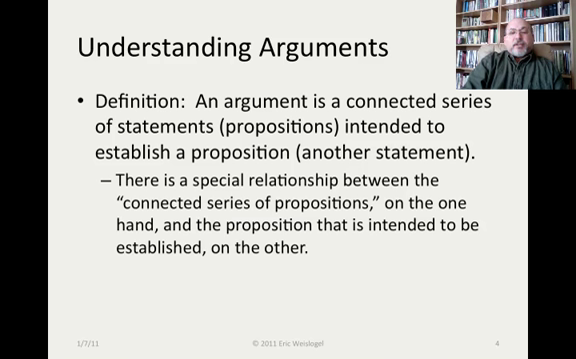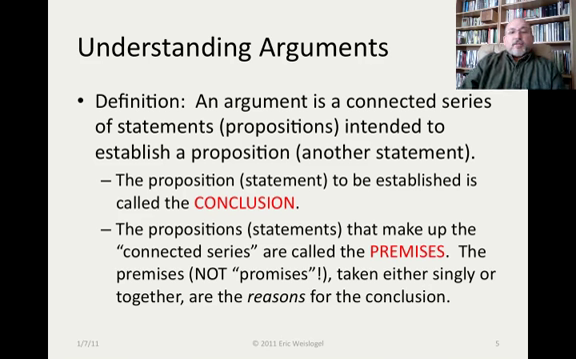The definition of an argument as a connected series of statements intended to establish a proposition shows that there is a special relationship between the propositions. It's a connected series on the one hand, and that series is connected to the proposition that you're intended to establish or to prove or to demonstrate. The proposition or statement to be established is called the conclusion of the argument, and the propositions or statements that make up the connected series are called the premises.